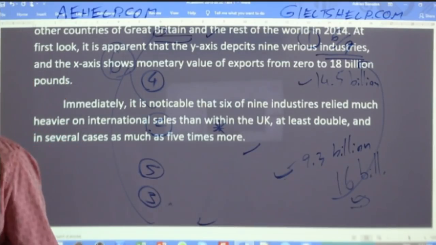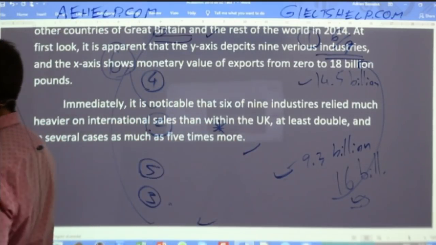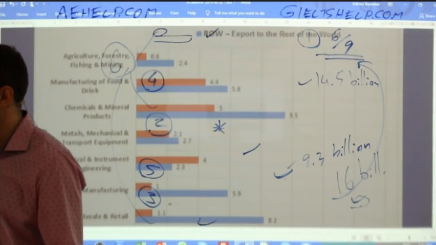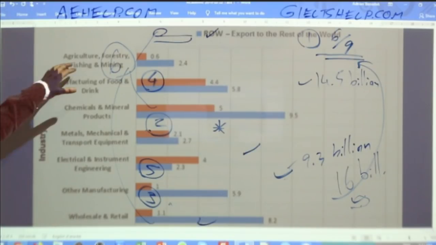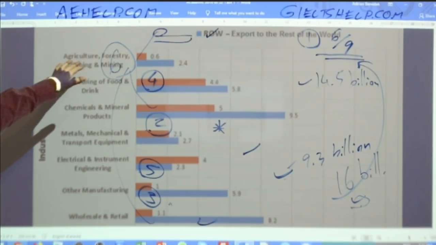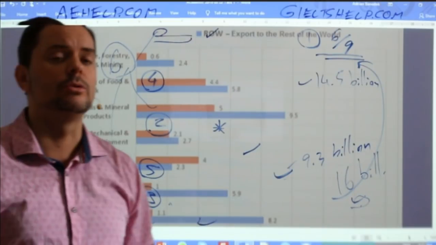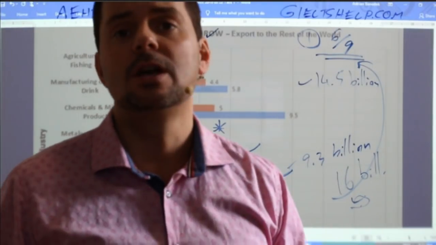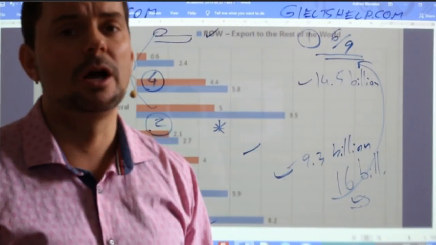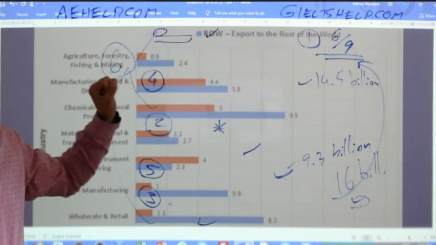All right. The names of the industries, Pachu, don't matter so much. So students, when you have a graph like this, please do not spend a lot of time and words trying to write down the names of these industries. They're lengthy and they're complex. So agriculture, forestry, fishing, and mining, that's just one industry. If you start writing down the names of all of these industries, your essay will be confusing, awkward, and not very well written. So here the goal isn't to name all of the industries. It's to make good comparisons.